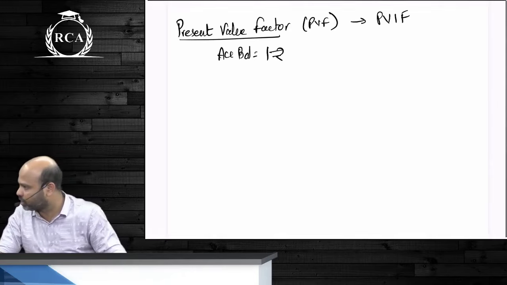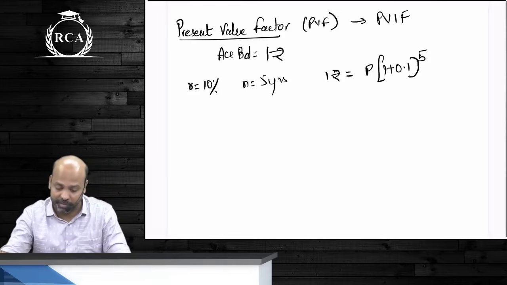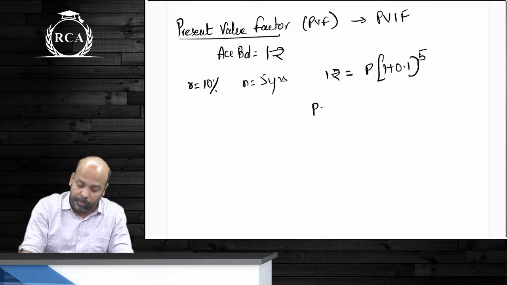Any doubt in this part? So if the interest rate is 10% and the time period is 5 years, the amount of money that you will have to deposit will be: 1 rupee is equal to principal amount into (1 plus 0.1) whole power 5. Listen for a second, calculate later. So P will be equal to 1 divided by 1.1 whole power 5. Is it making sense? Yes or no? Start on the calculator, everyone start.